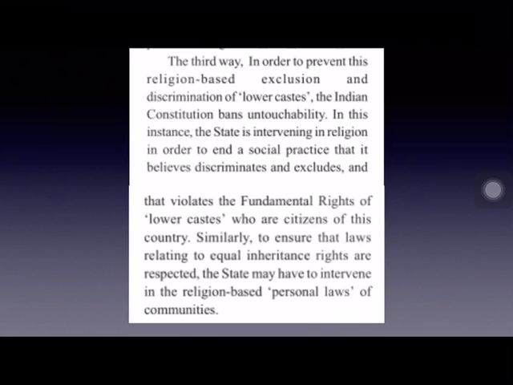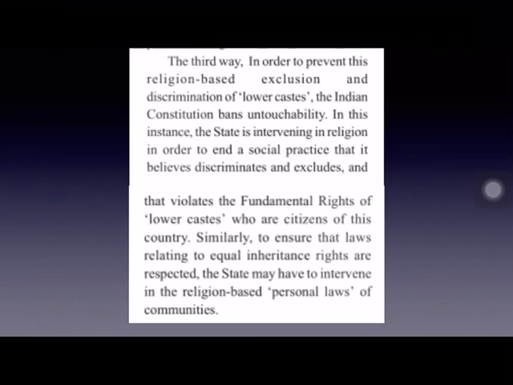And the third way in which the secular government prevents domination: some people are discriminated against as they belong to lower castes. That we know. Even today we can see it in society here and there. And in order to prevent such discrimination, the Indian Constitution has abolished untouchability through Article 17 of the Constitution. Untouchability is a crime now. It is a practice which discriminates against people on the basis of their caste. So, this untouchability has been abolished by Article 17 of the Indian Constitution.